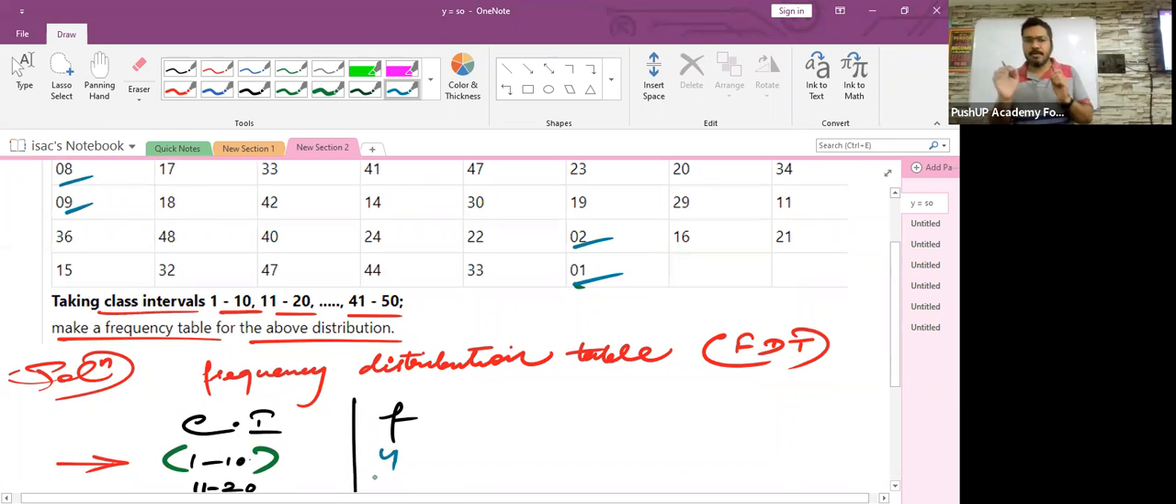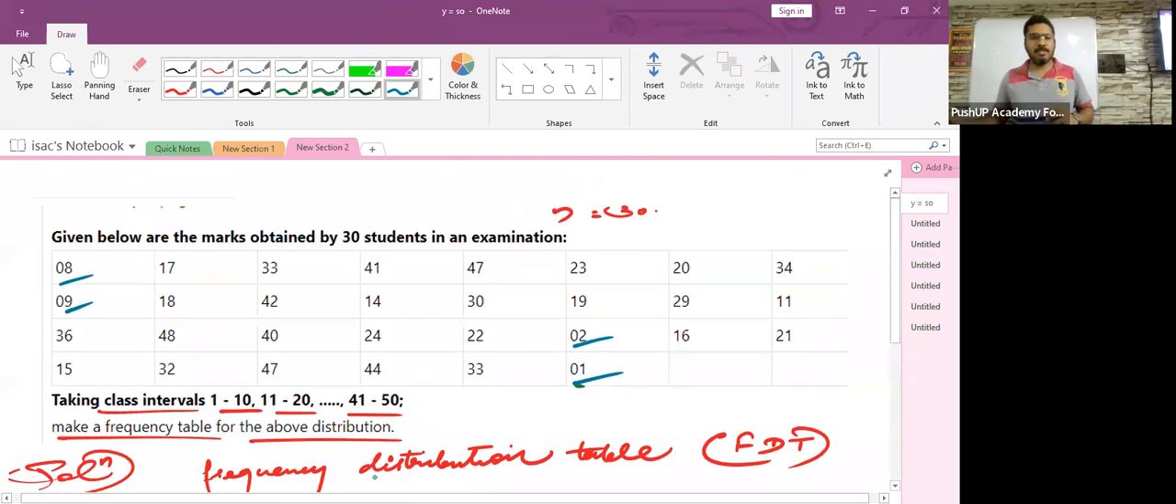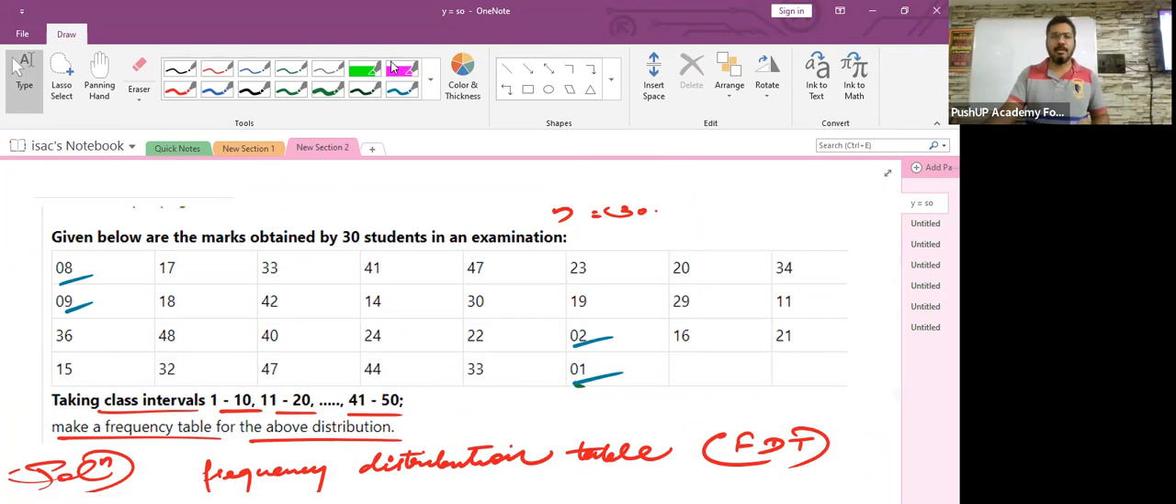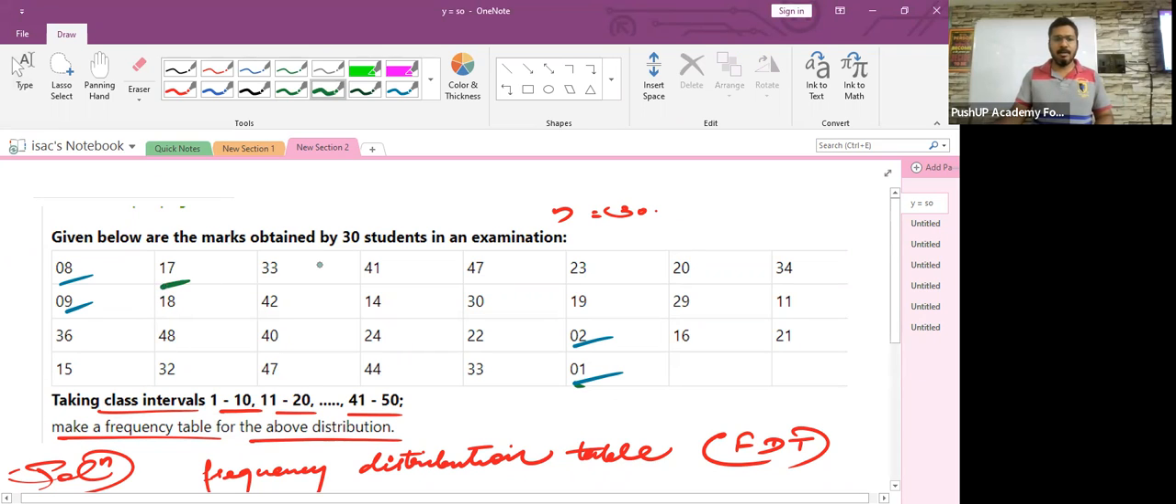marks which comes in the first class interval 1 to 10 is what? 4. Now, online students, I think Anisha should be answering this. What will come in the next class interval, which is 11 to 20? So 17. 17 are there? Okay. You are asking me to count. Okay, 1. Yes, sir. 17, 20.